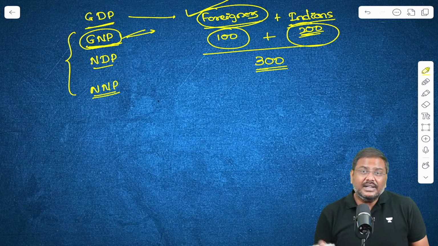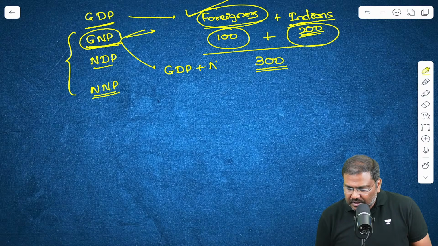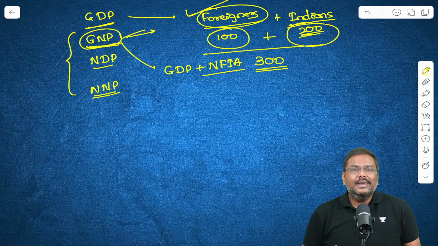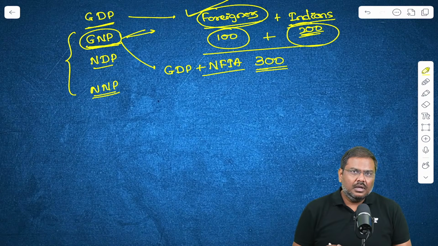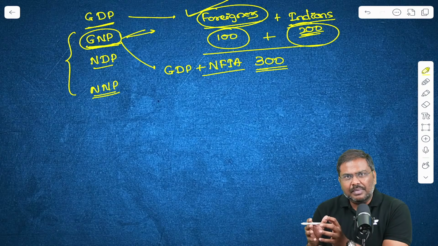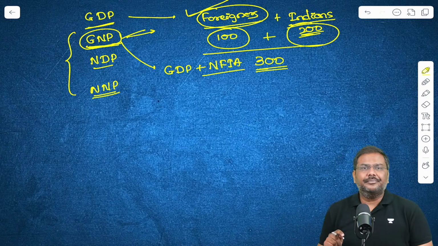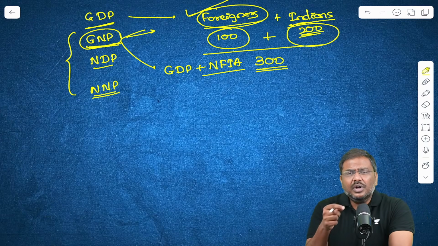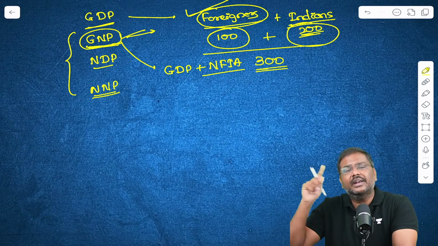So how do I calculate GNP? The formula is very simple. You take GDP and adjust that with net factor income from abroad. Net factor income from abroad. In simple terms, what is the production done by residents of India but outside India? Is it okay? What is the production done by residents of India but outside India?